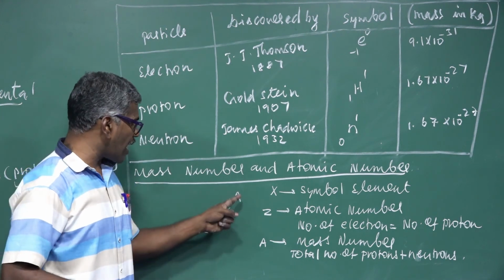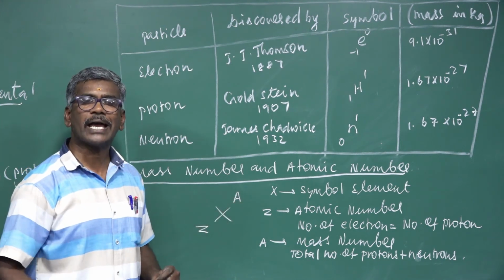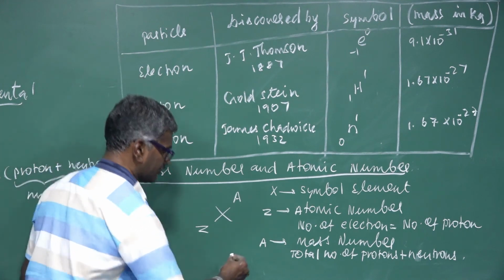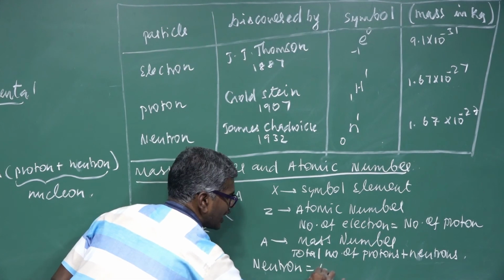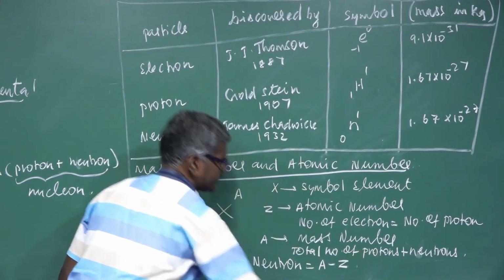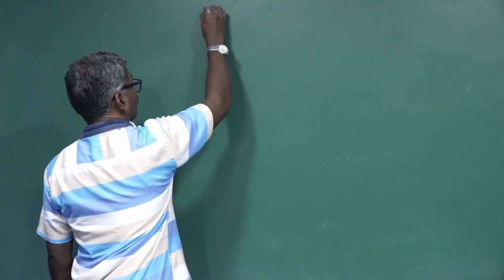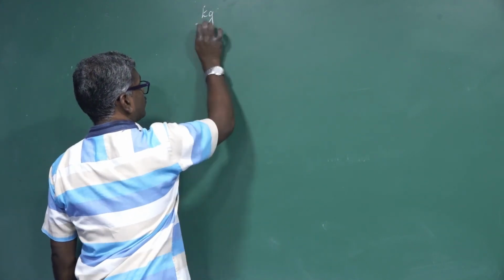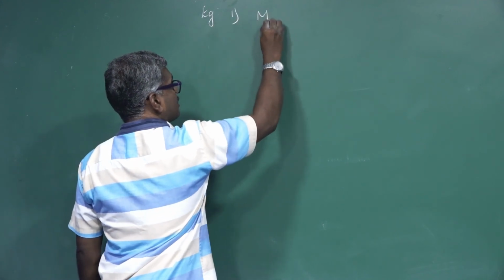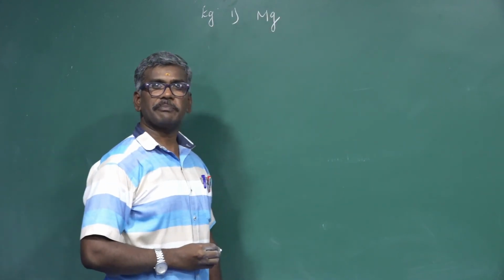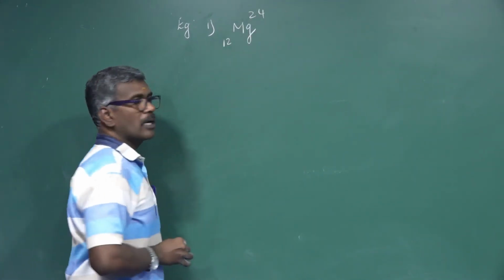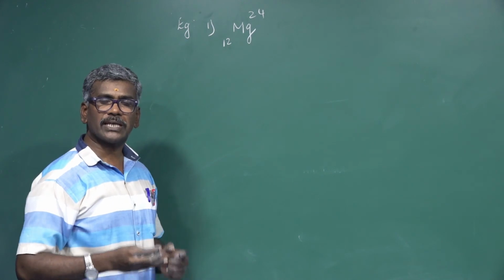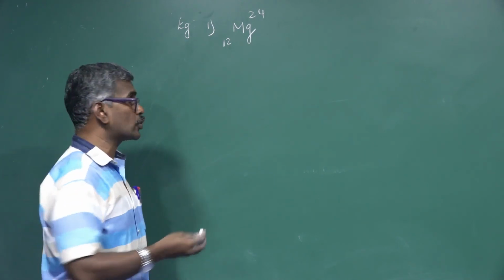Now, knowing the mass number and atomic number, we can find out the number of neutrons: A minus Z. For example, Mg is the symbol of magnesium, atomic number 12, mass number 24. By using these, we can find out the number of electrons, protons and neutrons.